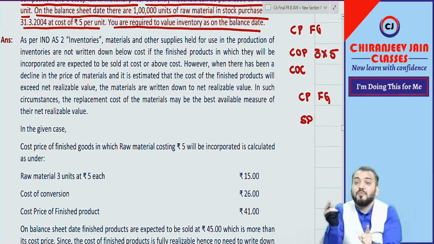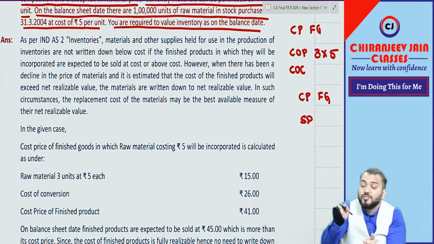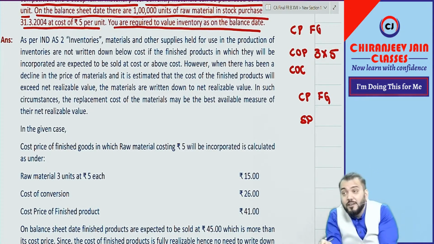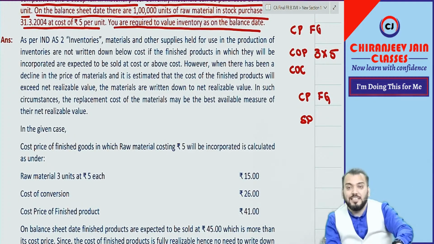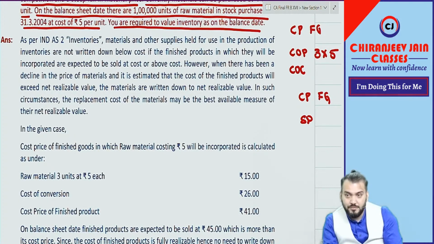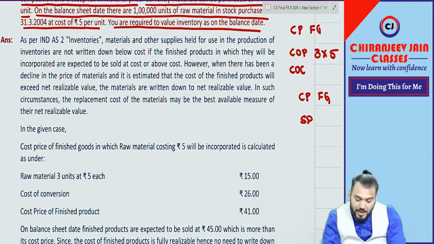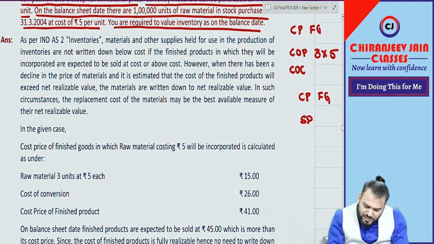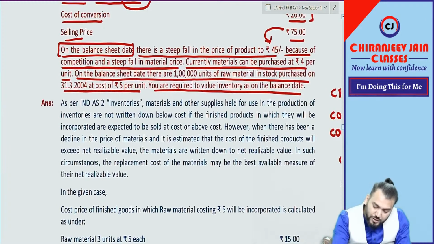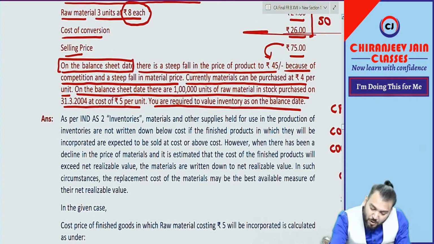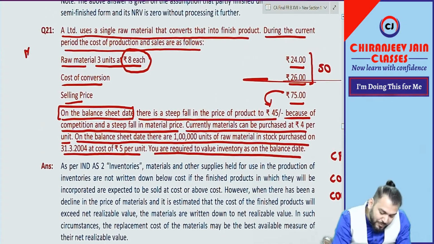So you need to first find out the cost price of finished goods which will be produced from the raw material purchased at rupees 5. Then compare with the sale price of finished goods on the reporting date, and then analyze your answer. This type of question is not given in the ICAI study material. I have taken a good question to explain this point. Revise this question in the MRQ.